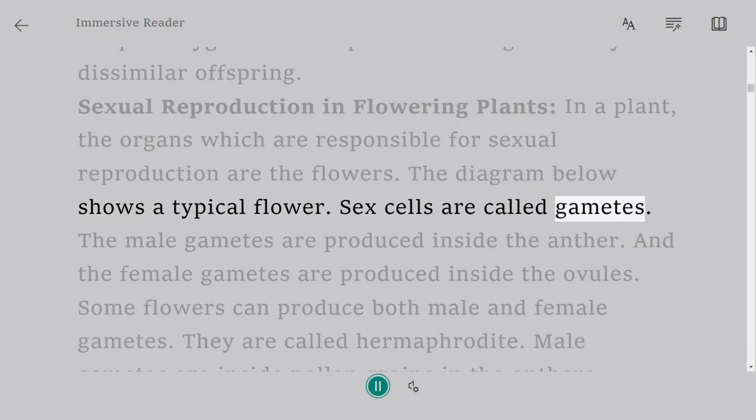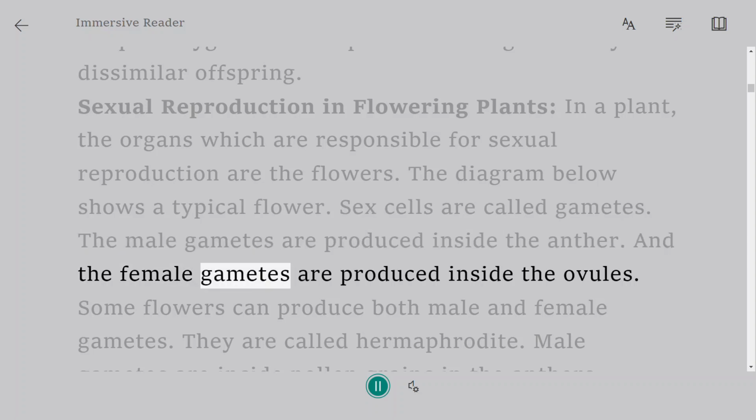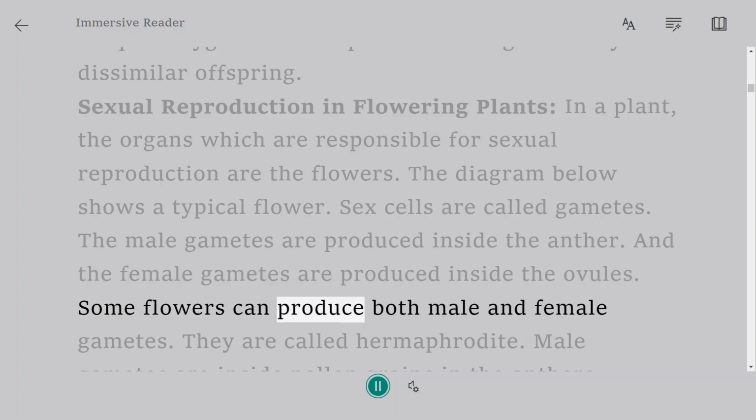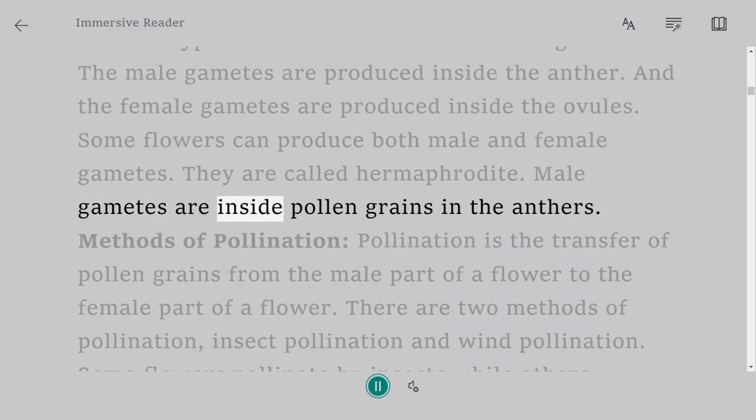Sex cells are called gametes. The male gametes are produced inside the anther, and the female gametes are produced inside the ovules. Some flowers can produce both male and female gametes. They are called hermaphrodite. Male gametes are inside pollen grains in the anthers.